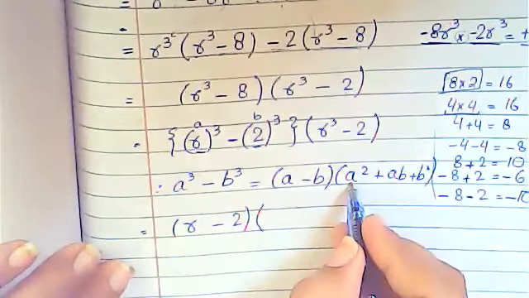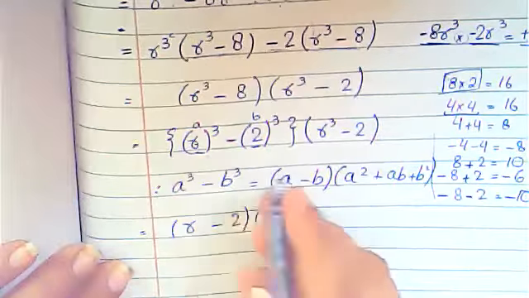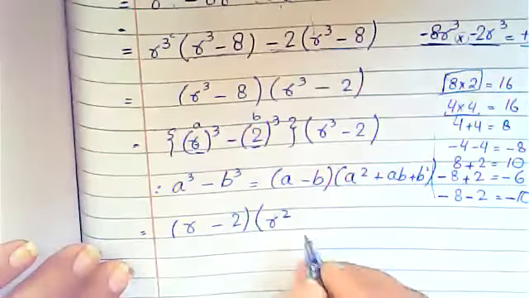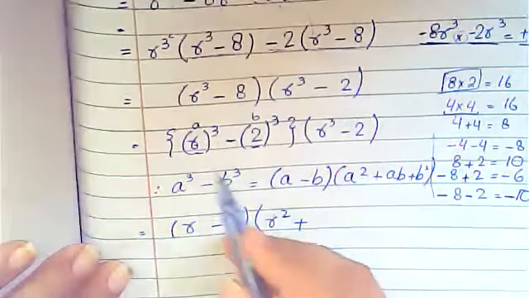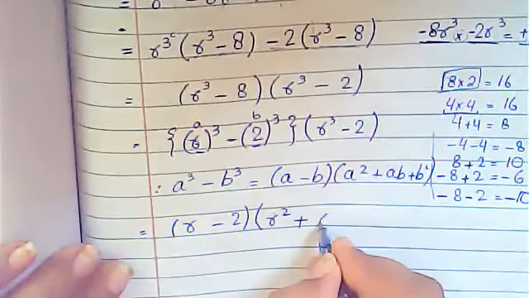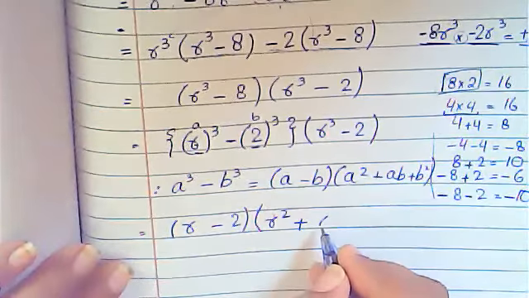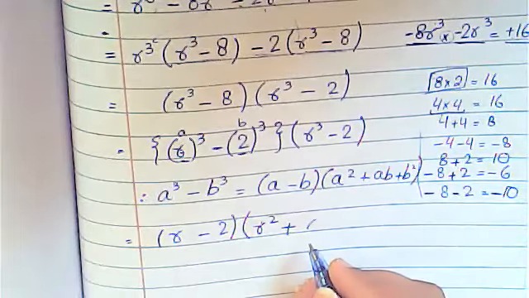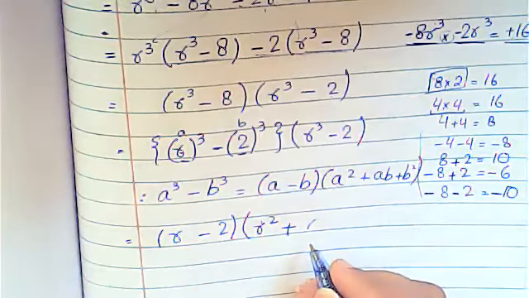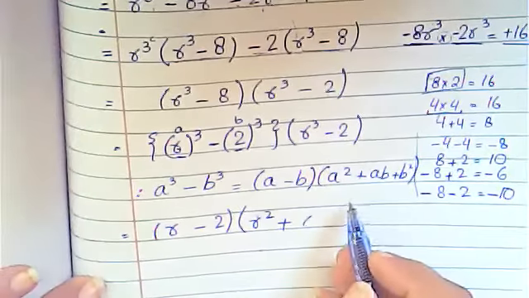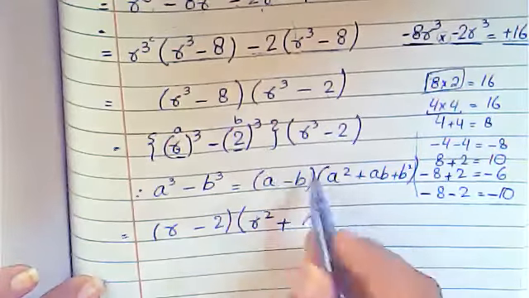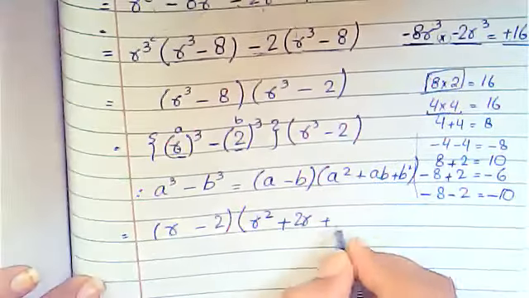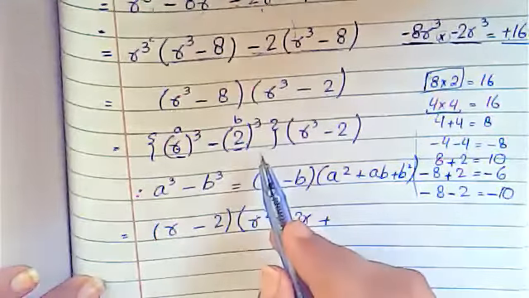Now we have to take the square of term a. Term a is this one, r, and here you have a square, so you put the square here. Then plus ab. Term a is r and term b is 2, so simply you will write 2r. And then plus b squared, where term b here is 2.